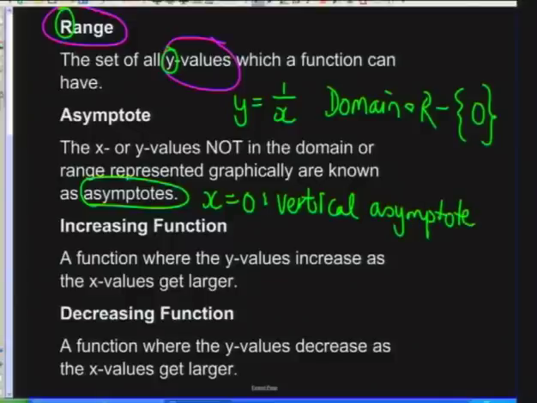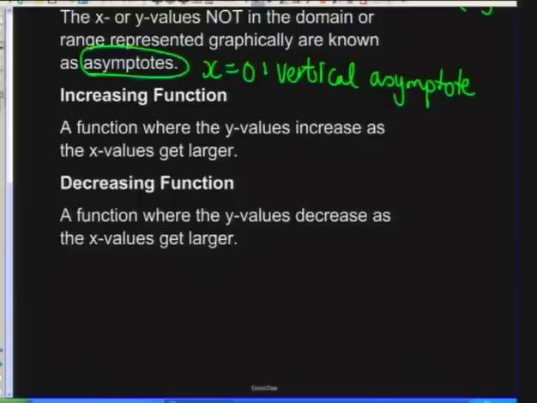And any value in domain or range that's drawn graphically is understood to be your asymptote. Okay, then what about an increasing and decreasing function? How do we define increasing and how do we define decreasing?